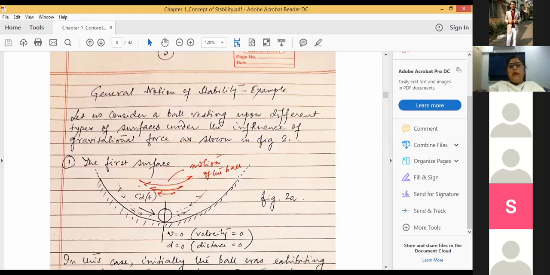If you place the ball at this particular point, the velocity and the displacement of this point will describe the initial condition. And then the ball will again describe a different trajectory. But as time t increases, it will come to rest at this particular point, which is the sole equilibrium point for this particular system. Again, I am repeating, for a linear system, there will always be a single equilibrium point.